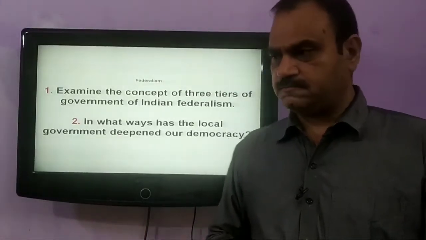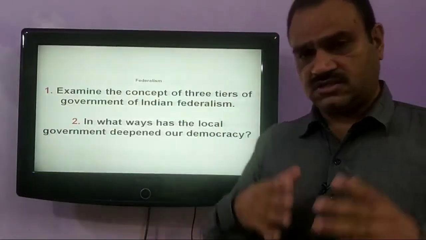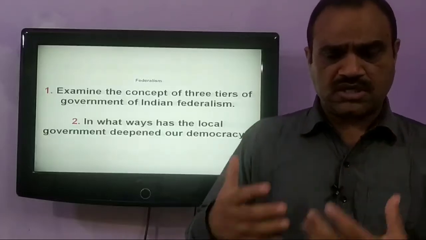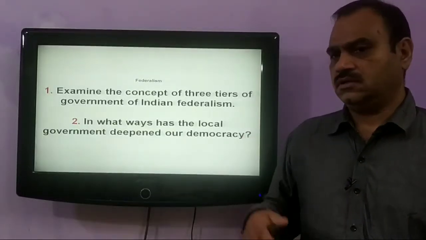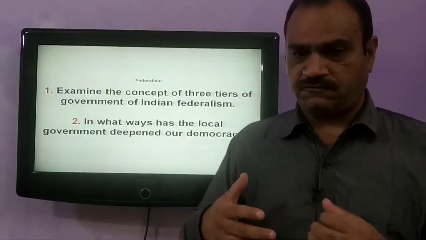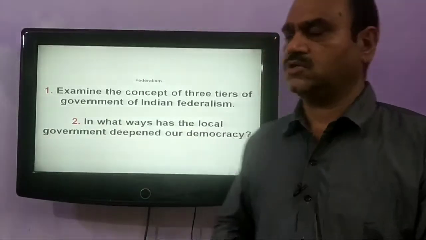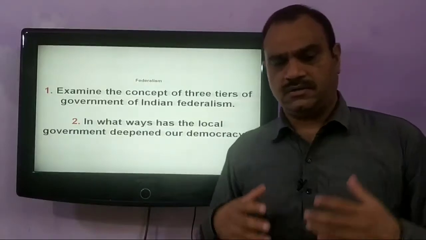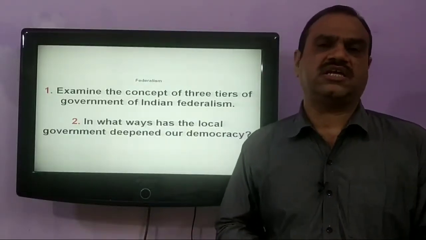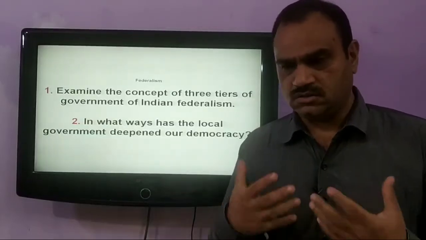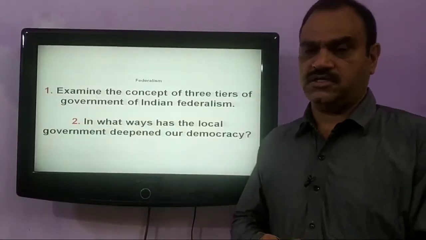Apart from this, these Indian states are also internally very diversified. As a result, there is a need to establish more tiers of government so that the people should feel that they are also a party in the decision making process. To ensure this, the concept of local self-government is also incorporated in the Indian constitution.